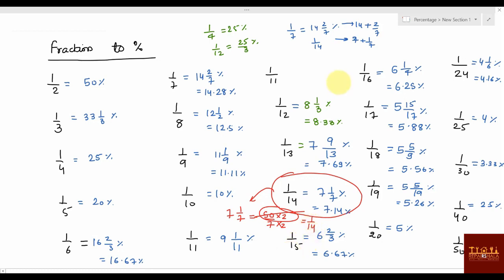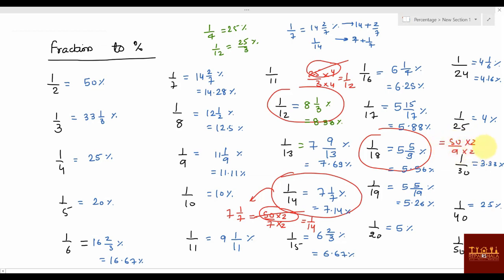You want to check for other questions? Okay, check for 1 by 12. 1 by 12 is 8 1 by 3. So you can say this is 25 by 3, make it 100 by multiplying by 4, cancel it, and then it is 1 by 12. Any other value? Okay, we'll check 1 by 18, 5 5 by 9. So you can say this is 50 by 9. 50 by 9 means into 2. What you are getting? 100 now, cancel. So this is 1 by 18. Or you want to check for something else?